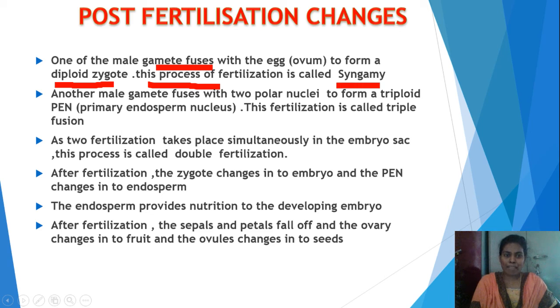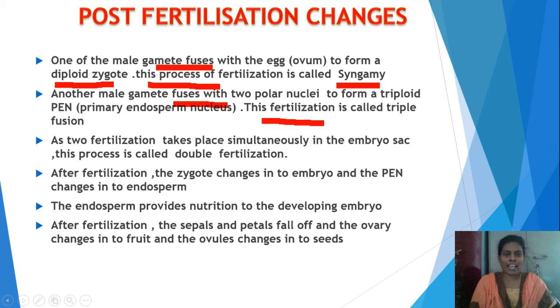Another male gamete fuses with the two polar nuclei present inside the embryo sac, and this is called triple fusion. Unlike other organisms, in plants two fertilizations take place. One male gamete fuses with the egg, which is called syngamy.